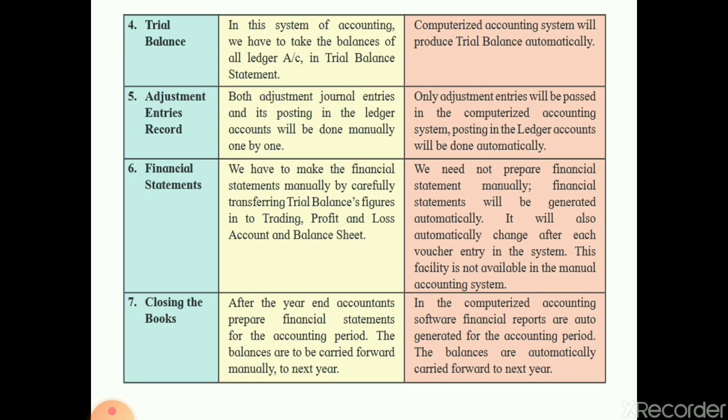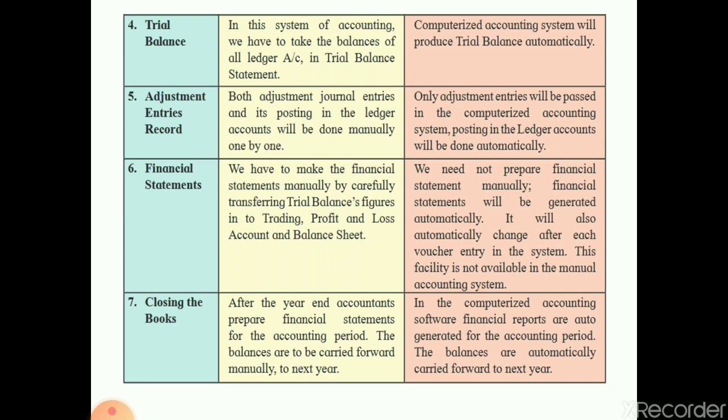Next is adjustment entries record. Both adjustment journal entries and their posting in the ledger account will be done manually one by one. As you all know, when we were given the trial balance, there were a few adjustments.